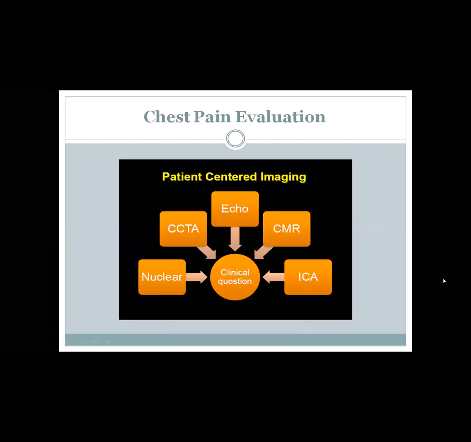I think the most important thing initially is that you have to identify the clinical question. And then, centered on the patient, you choose your imaging modality, whether to go for coronary CT angio, stress echo, stress CMR, invasive coronary angiography, or nuclear testing. So number one, identify the clinical question, and then think about patient-centered imaging.